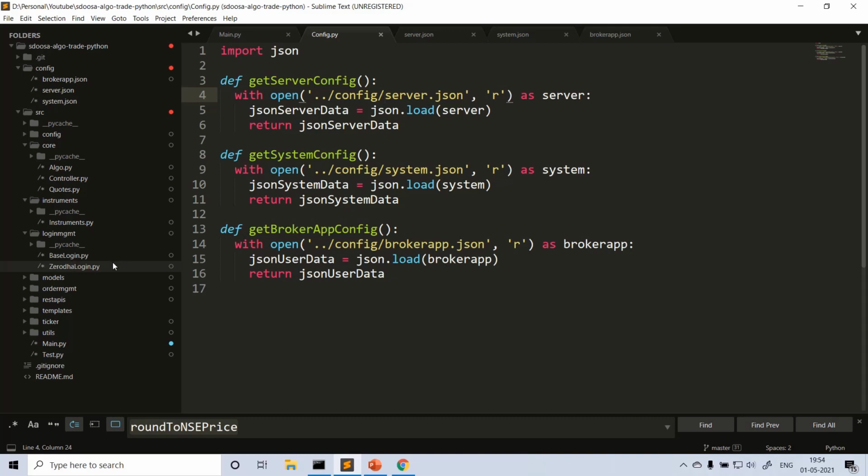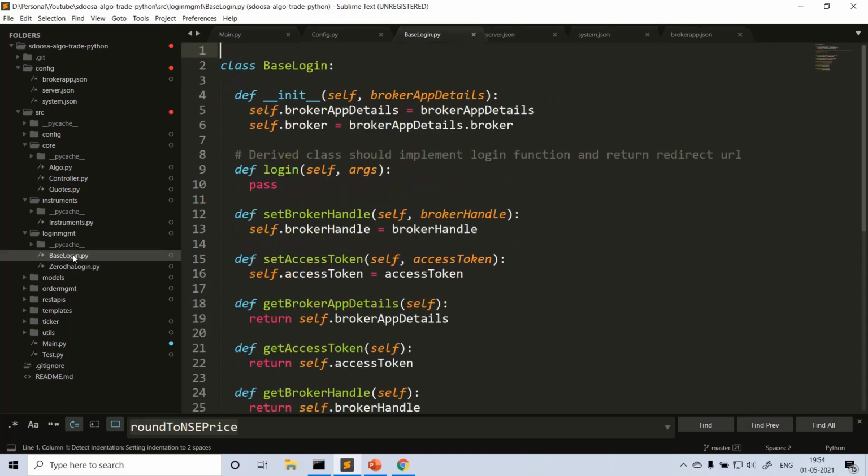Here I segregate the code into different classes. This is the inheritance, where I call the base class base login.py. It's like a base broker. So what are the common functionalities in a base login? You need an access token, right?